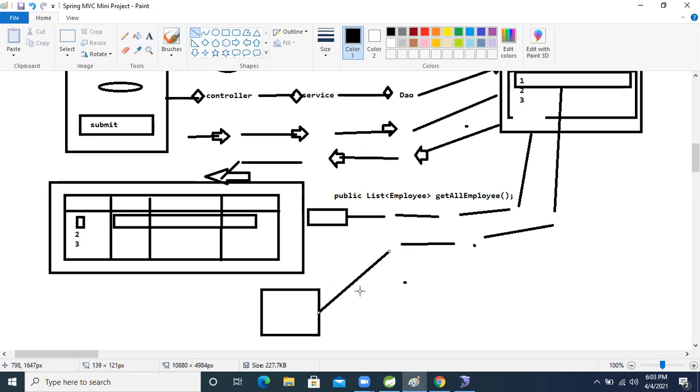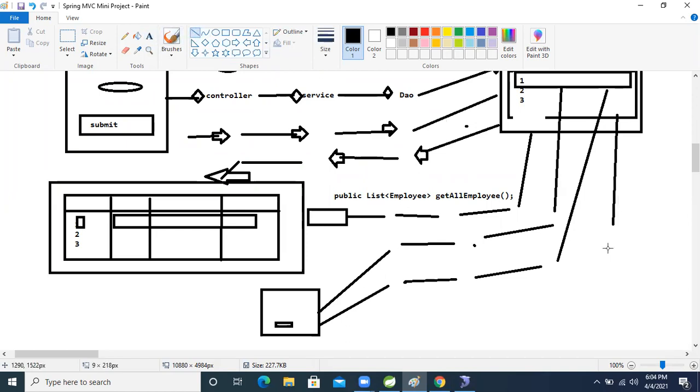So based on that, after editing the data, whenever we click on the submit button, the same data will go to the service class again. Controller to service class to database. After updating, we will return the list of data to the same page. This is our operation.